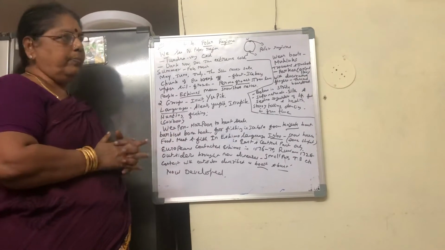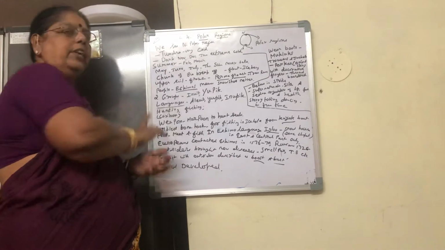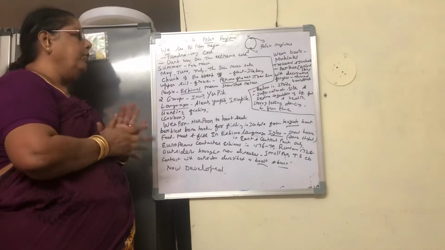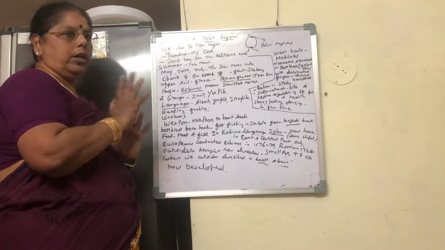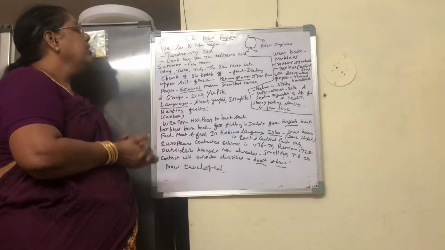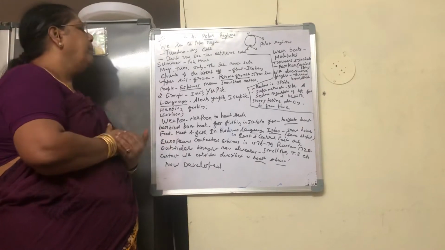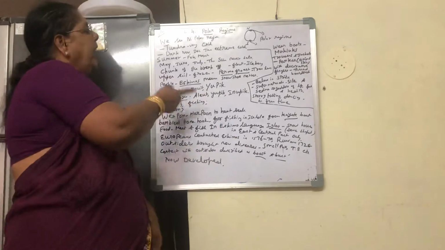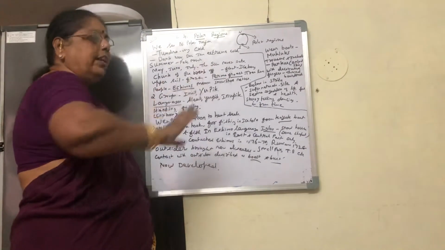Now winter season. Winter season, what are the months? November, December, January. In November, December, January, extreme cold will be there and that region will be dark. Why is it dark? Sunshine won't be there. Now opposite, summer season, February, March, summer starts there. And in May, June, July, the sun never sets.